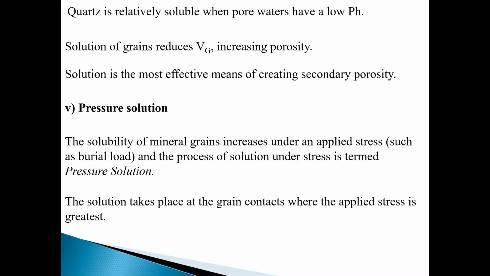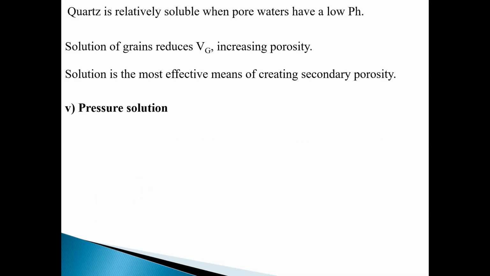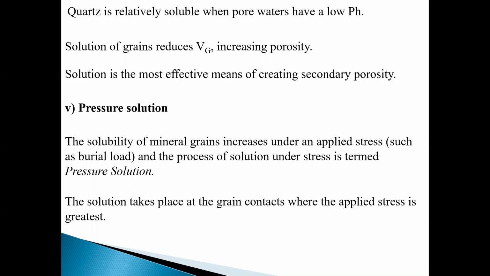One is solution activity that increases the porosity. The pressure solution activity reduces the porosity. Quartz is relatively soluble where the pore water has low pH.